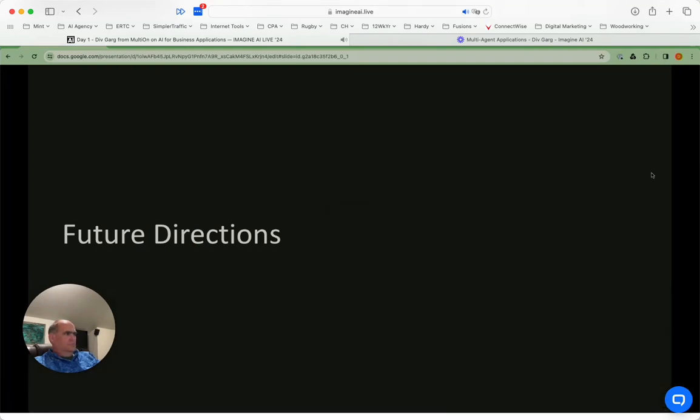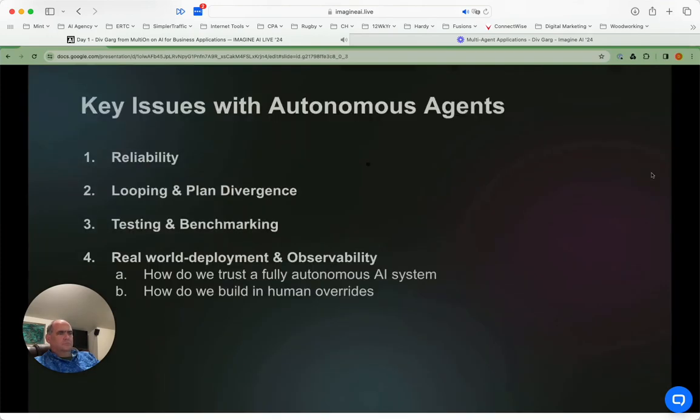So I'll start ending the talk, and then we just go into a bunch of future directions we're also thinking about a lot now. So one thing we have seen with agents right now is there's a couple of problems. For example, one is looping. Maybe an agent might forget the task it's given and might do something else, or it might just start looping around. So this is something that we have actually solved to a really good extent, and this is one of the most prevalent problems with agents right now.